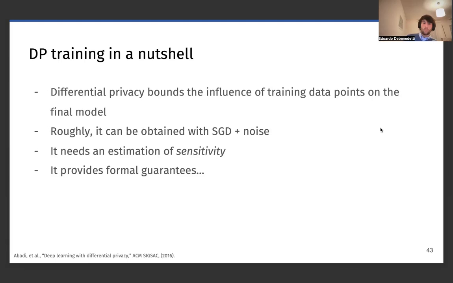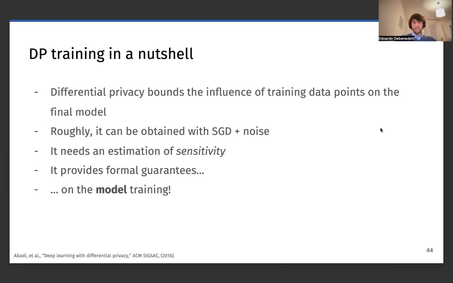If we know the sensitivity of an algorithm, then we can provide formal guarantees on the training. However, the formal guarantees hold for the model itself, not for the overall system, if our model is part of a broader system and is not just a model deployed in a vacuum. Indeed, we show that deduplication has very high sensitivity, because by removing or adding one sample, we can influence many more samples.